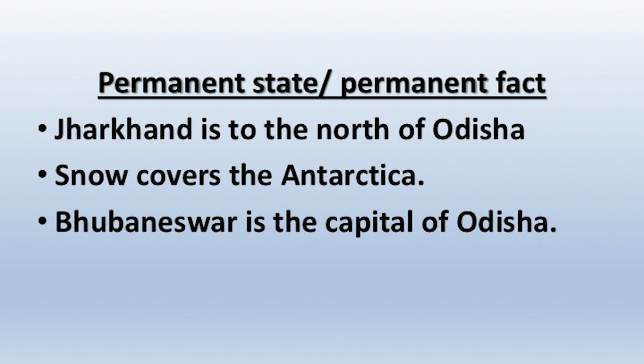Then there are certain permanent state or permanent fact. You think about the atlas. Jharkhand is to the north of Odisha. Imagine the position of Odisha and Jharkhand in the map, and in the map you will find Jharkhand to the north of Odisha. This is always permanent. This fact is always permanent, no change in the fact. Then snow covers Antarctica. Bhubaneswar is the capital of Odisha. All these are permanent state, permanent facts. So, for these permanent states, permanent fact, we use simple present tense.